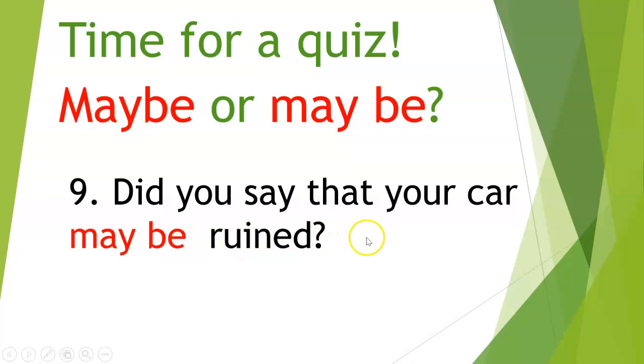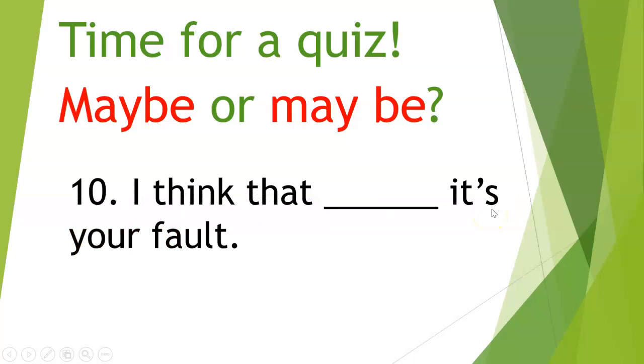Okay, let's move on. Remember that a subject is a noun, and a noun can be a person, place, or thing. So in this case, the noun or the subject is a thing, right? It's a car. Number 10.